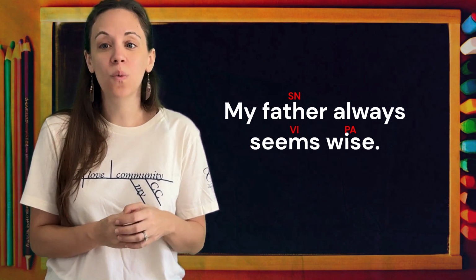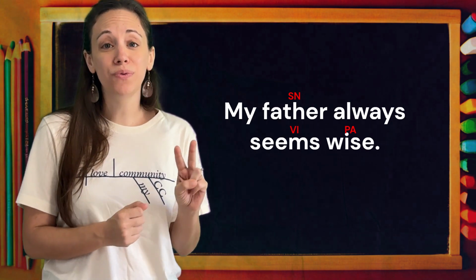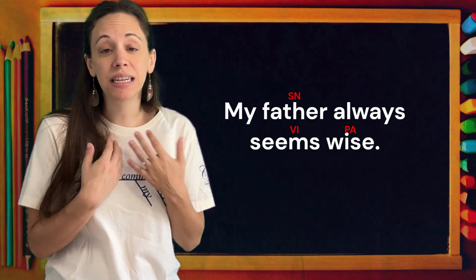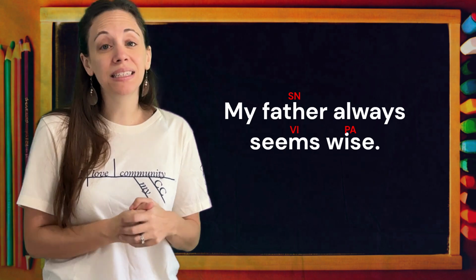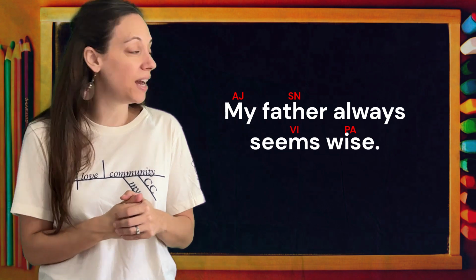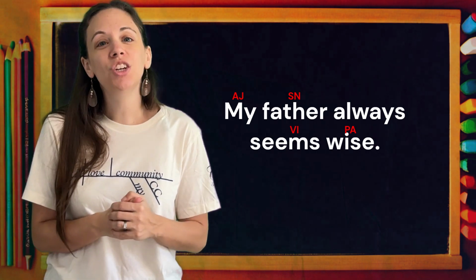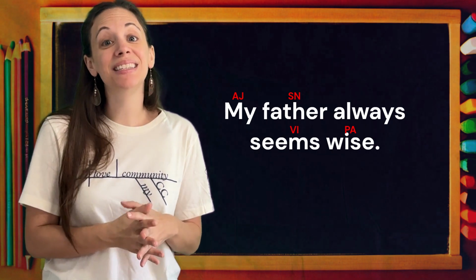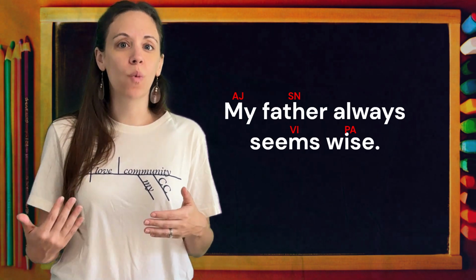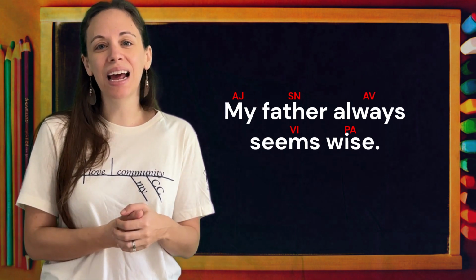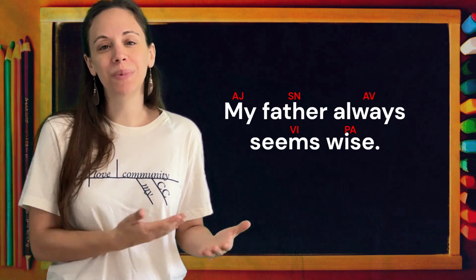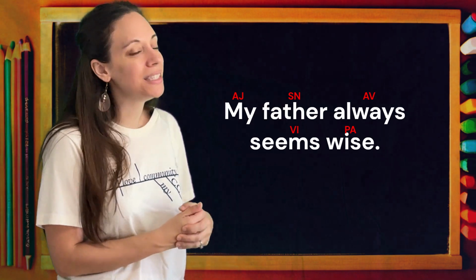Father seems wise. Now, we have two more words to look at. Let's go back to the beginning and look at my. Whose father is it? It's my father. My is acting as an adjective in this case, so we're going to label it as an adjective. It's actually a pronoun adjective. And always. Always is an adverb. So we will say, how often does father seem wise? Always. Always is an adverb modifying the word seems, modifying a verb, which makes it an adverb. So we'll label always as an adverb.